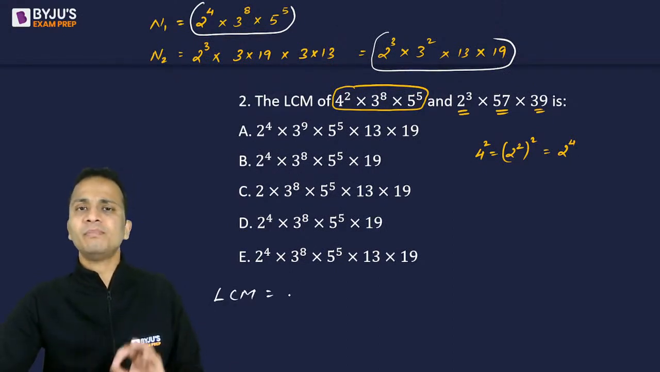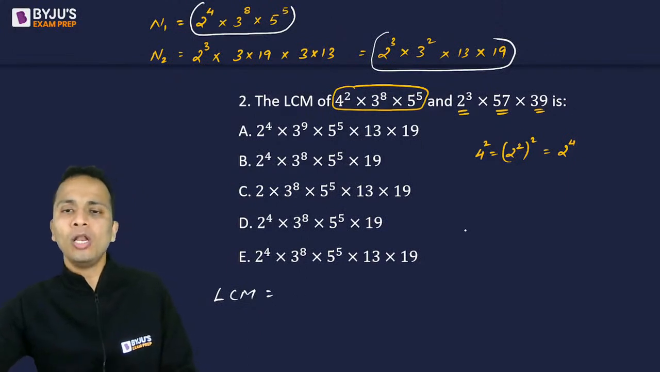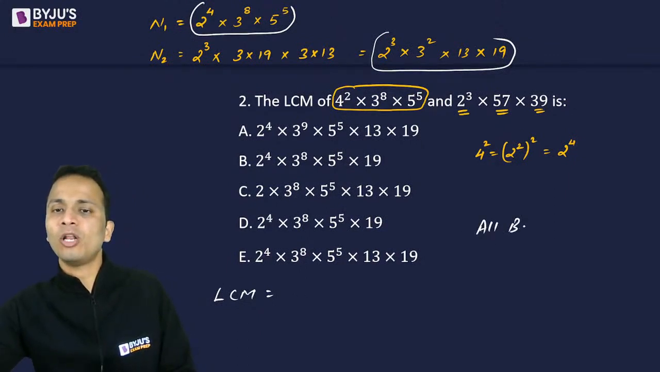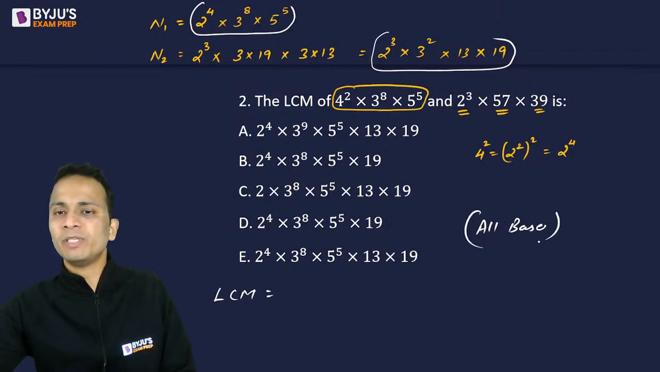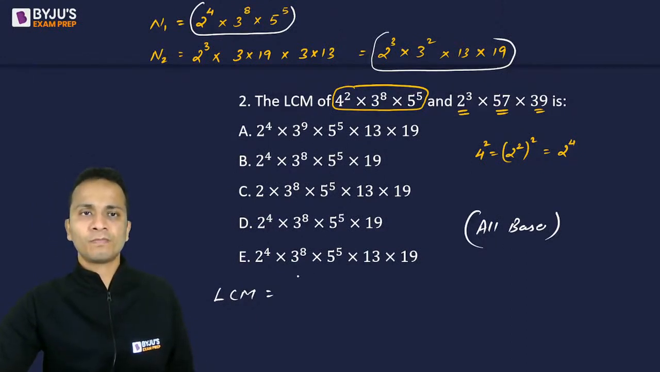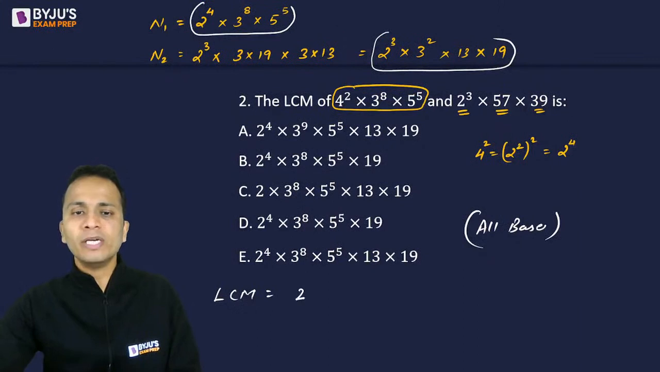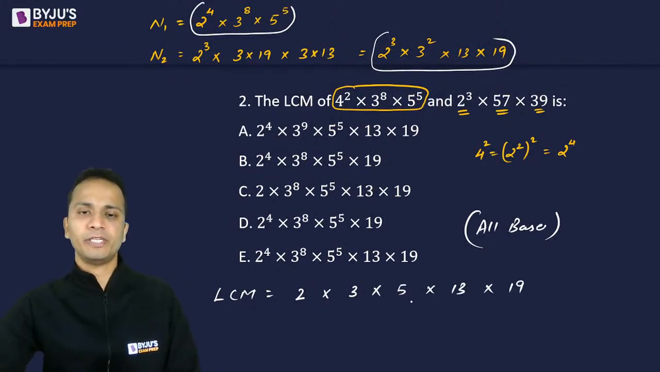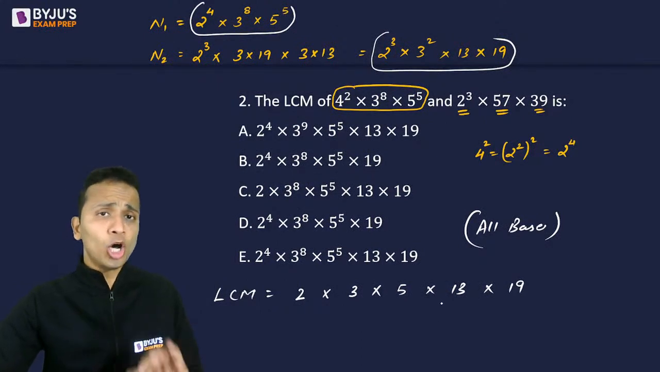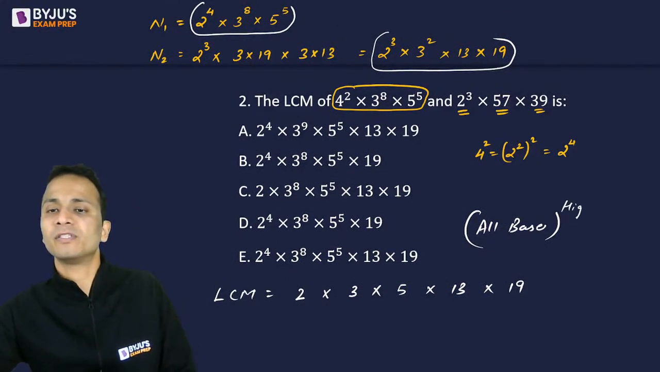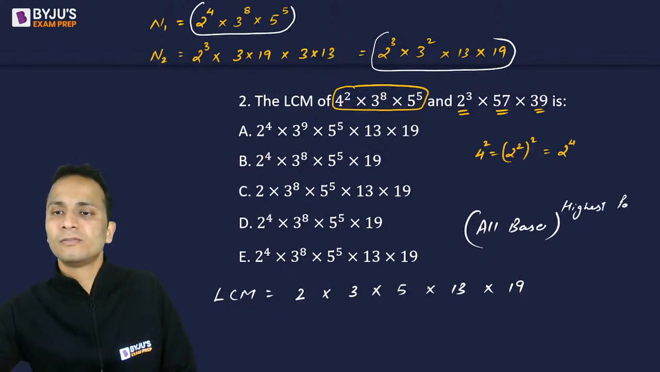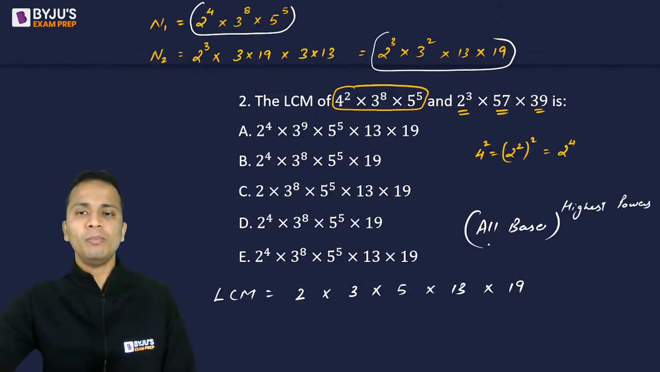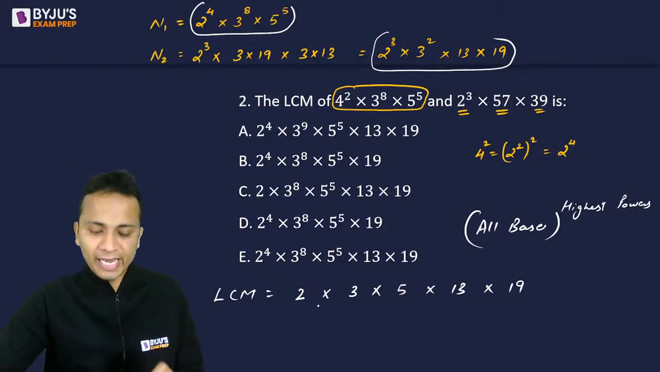To find out the LCM, what you will do is write all bases. Just write all bases. So whatever bases are present in these two numbers, write each of them once. In these two numbers, 2 is present as the base, then 3 is present, 5 is present, 13 is present, and 19 is present. All of these are present. So write all bases with their highest powers, and that will be the LCM.